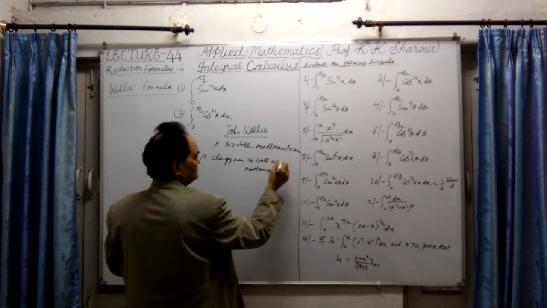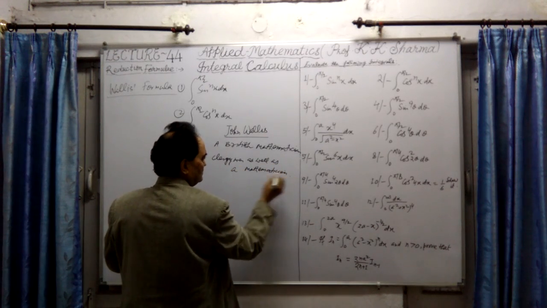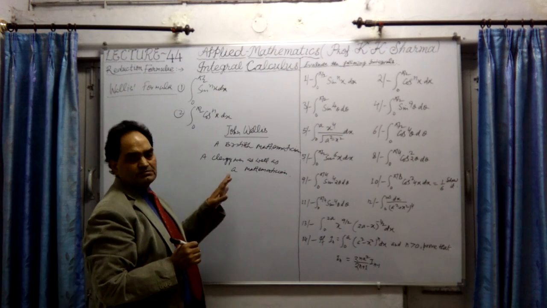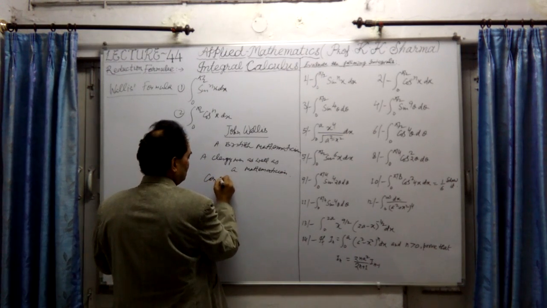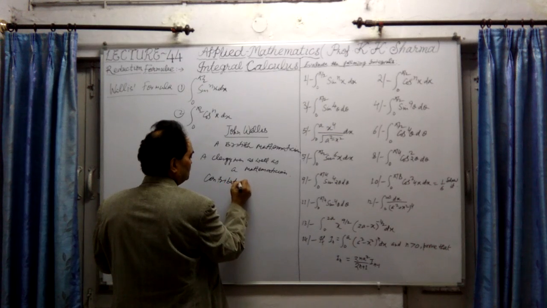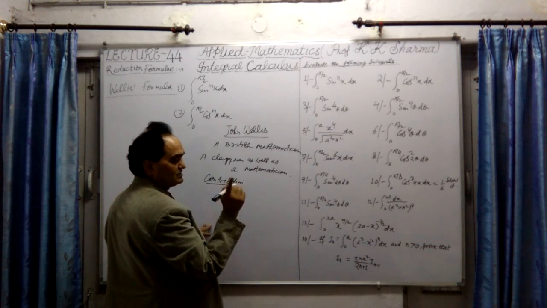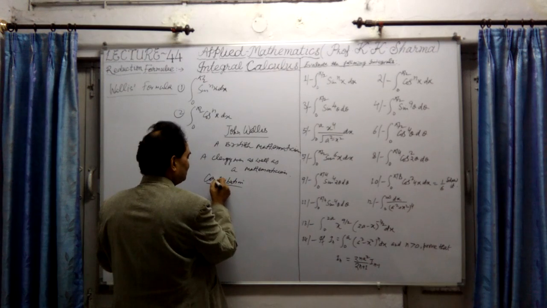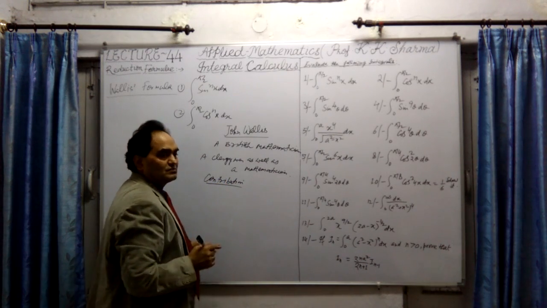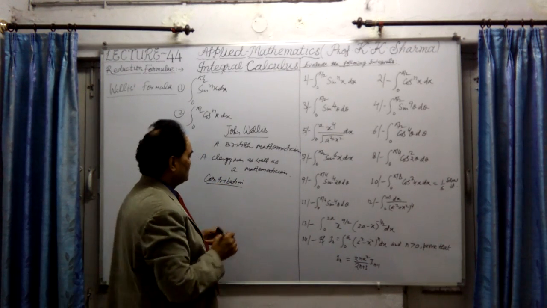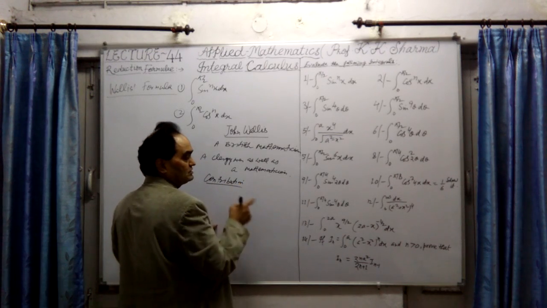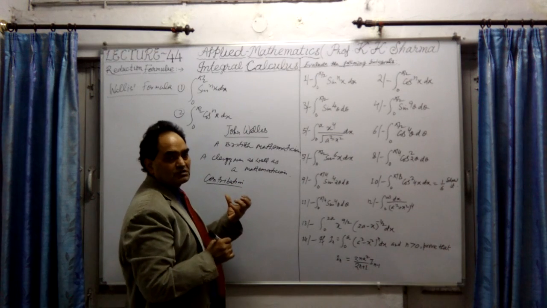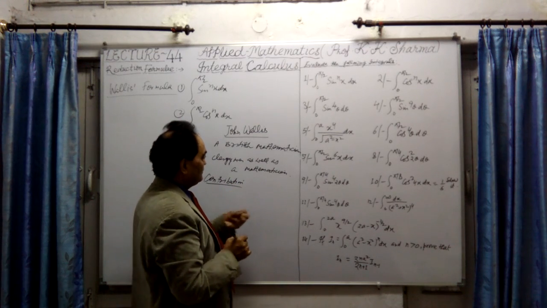A clergyman as well as a mathematician. His contribution is in theology as well as in the field of mathematics. I am not going to talk about his contribution in theology, but he was also a theologist. He wrote a number of articles and books in theology also. My main aim is just to talk about his contribution in the field of mathematics.